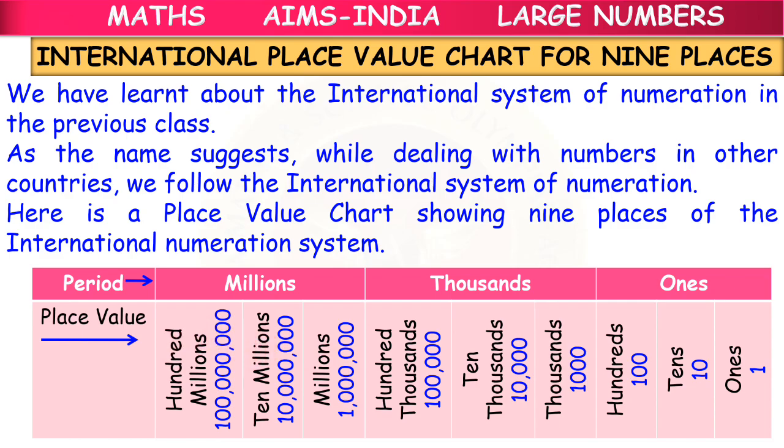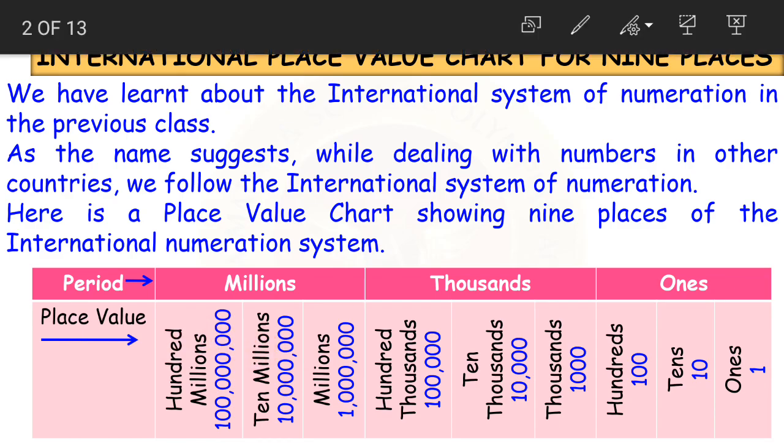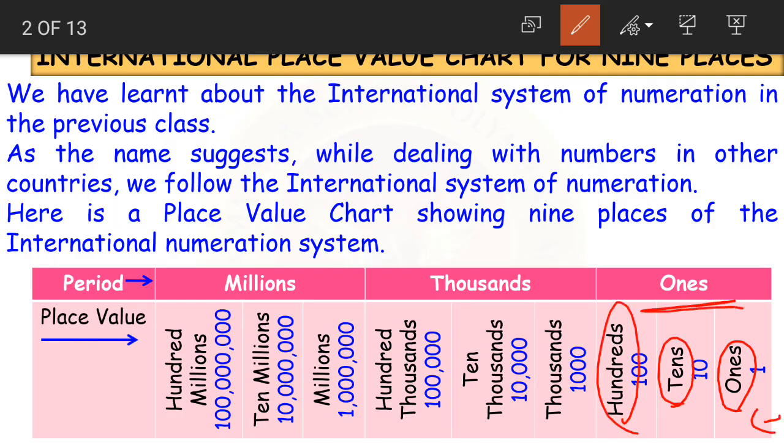If you look at the international place value chart, here the chart follows ones, tens, hundreds format only. See, first in ones period we have ones, tens, hundreds. In thousands period we have thousands, 10,000s, then 100,000s. These are nothing but ones, tens, hundreds again, like thousands.